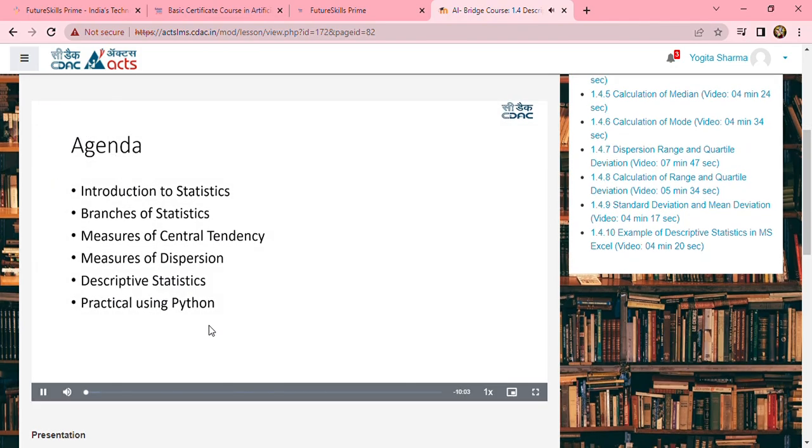what exactly the descriptive statistics mean, and the practical sessions using Python and Excel.